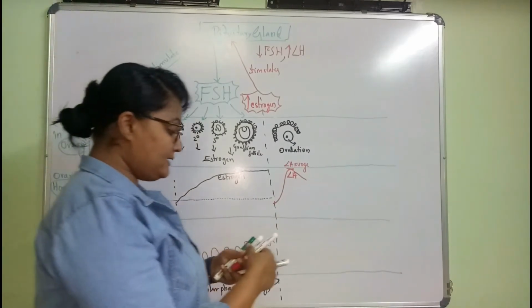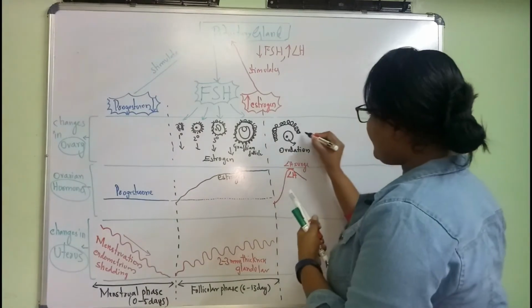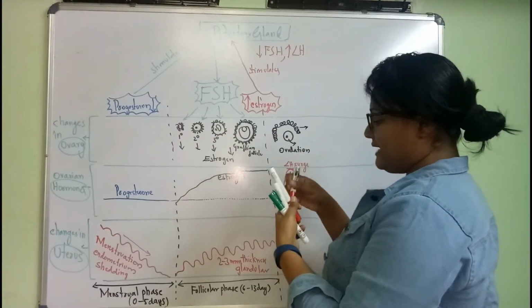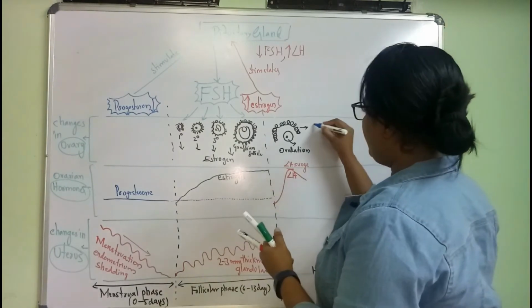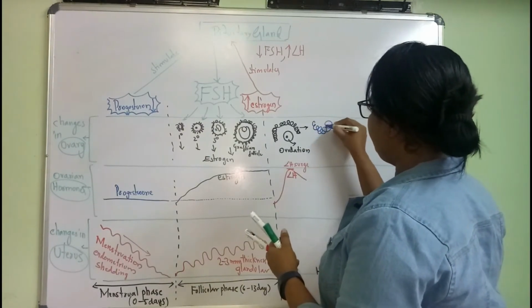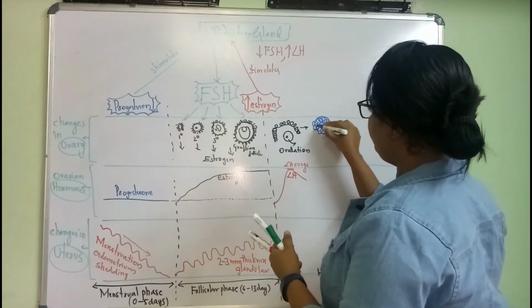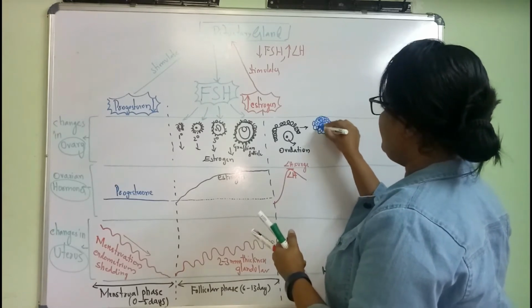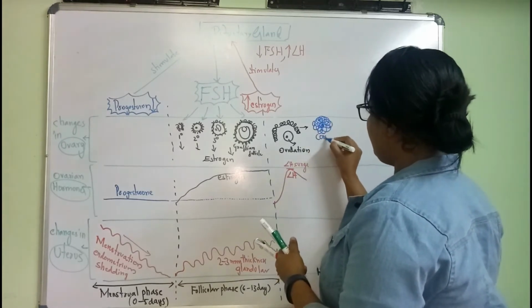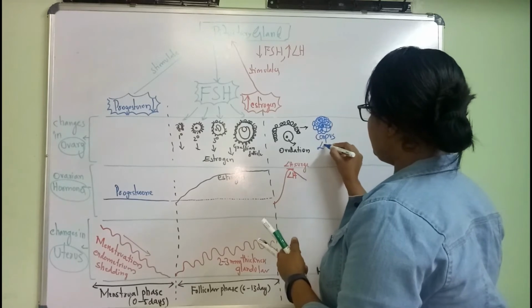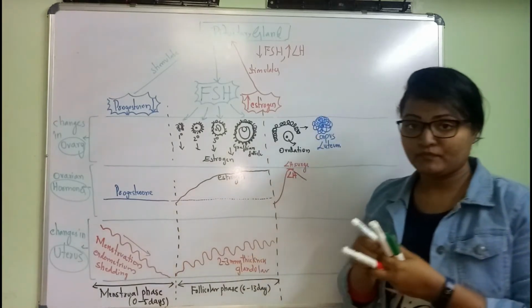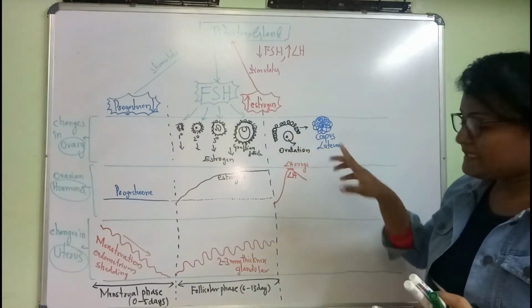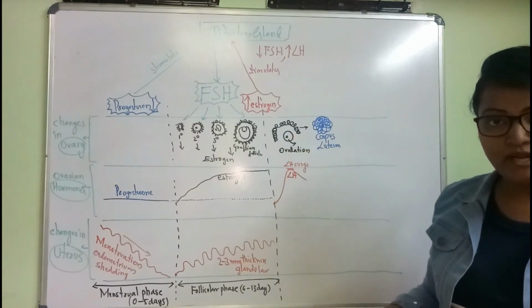Okay, and this Graafian follicle now gets converted into what? One more structure. This we call corpus luteum. Okay, soon after ovulation, what happens?